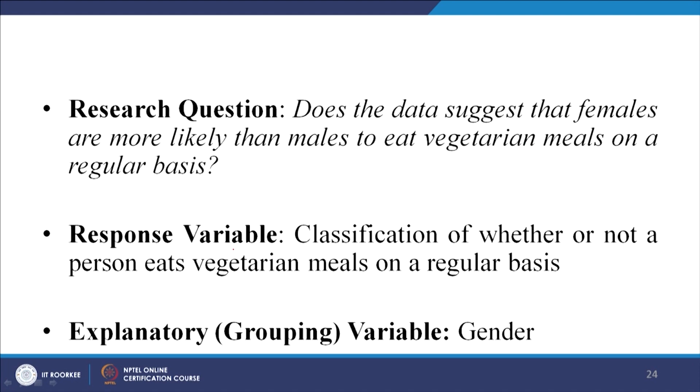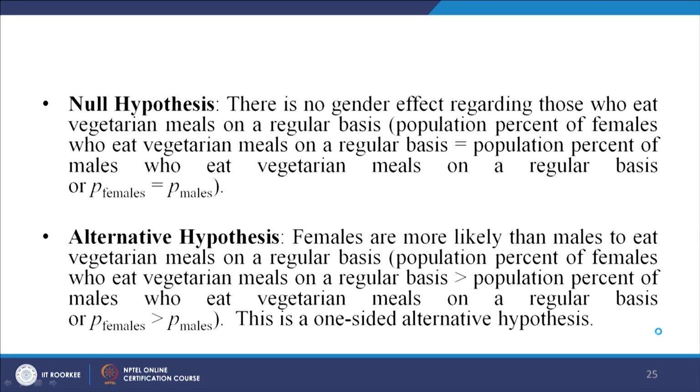So, how would you do it? The classification is done on the persons eating vegetarian meals on a regular basis. What is the explanatory variable? The gender, whether it is female or male. Okay. So, the null hypothesis in this case is there is no gender effect. Obviously, we are saying that there is no gender effect.